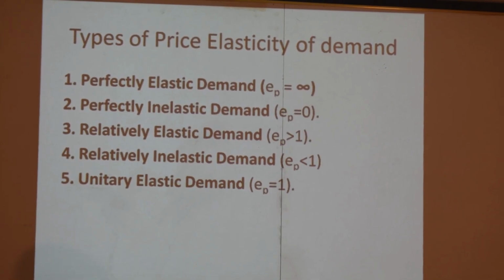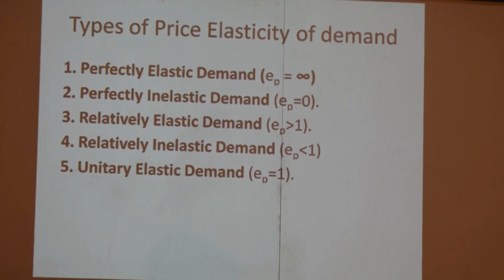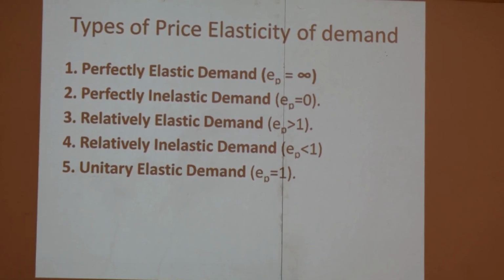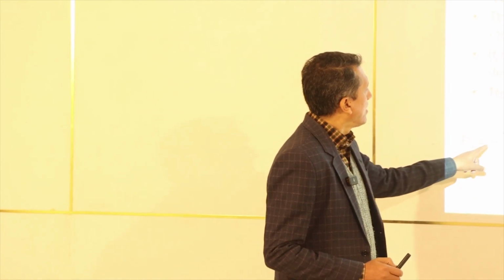So here is mentioned the negative sign. Why this negative sign is mentioned, you have to understand. This negative sign is mentioned here because it is a symbol of a negative relationship between the price of a commodity and the quantity demanded for a commodity. You must understand about it. And you must always remember there must be a mention of this negative sign.